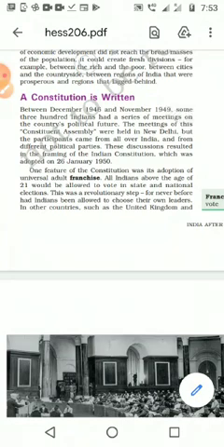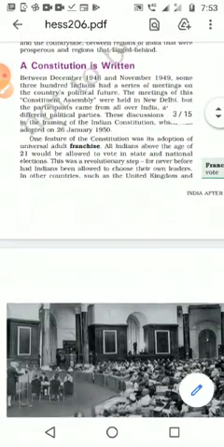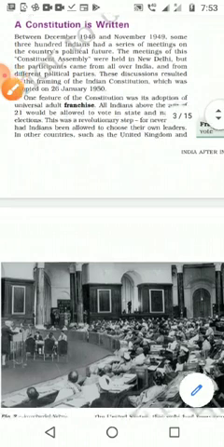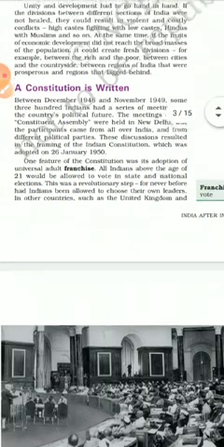We want to read and underline the major points or important points, whatever we feel is important. You can also write on the side what it means, or the main points of the paragraph, or you can underline some important dates and other things. At the same time, we want to study how the constitution is derived in the third lesson of civics. The third lesson of civics, and "A Constitution Is Written" is in the history lesson, 10th lesson.